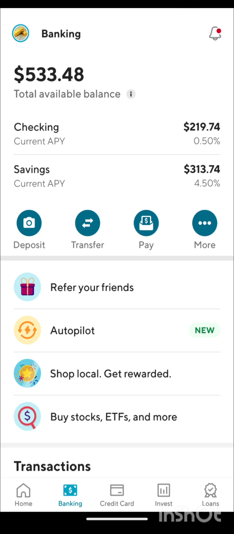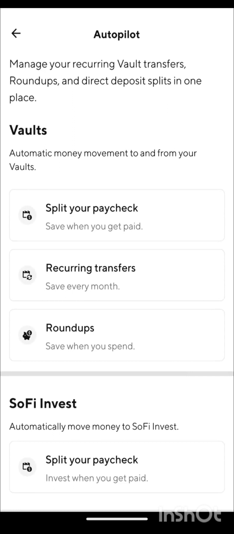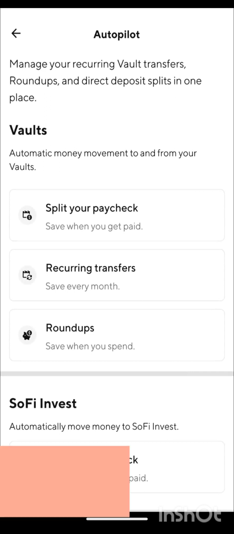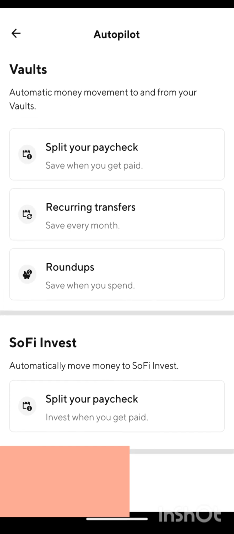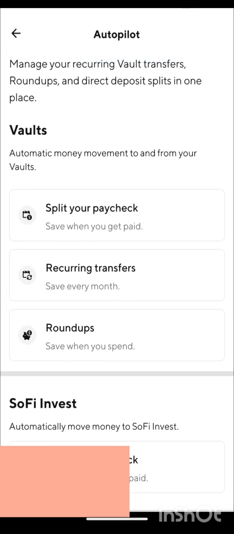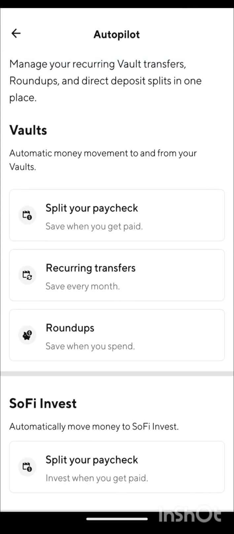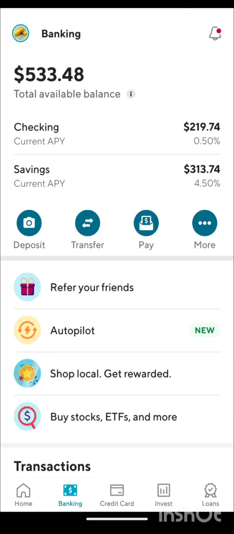Right? And they have this new feature called Autopilot. Now, I haven't used this yet myself, but it's pretty interesting, okay? You got different places you can put your check. You can split your paycheck into different areas. You can do recurring transfers. You can do roundups. You can split it. Lots of different options you can do, all right? So check that out. Not sure where they're going with that.